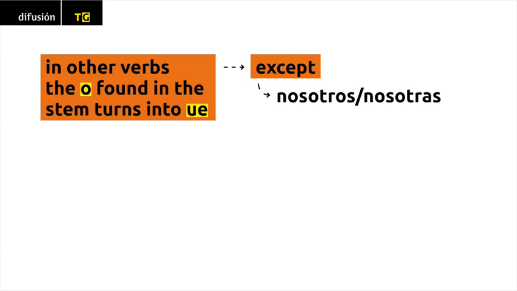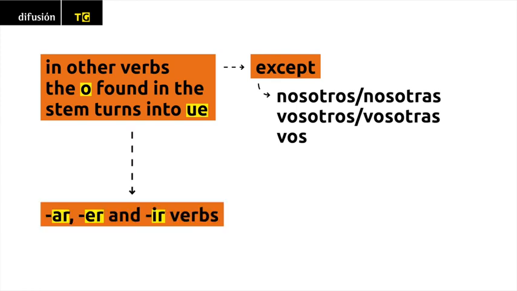In other verbs, the O found in the stem turns into UE once again in all the conjugations except nosotros, nosotras, vosotros, vosotras, vos. This kind of stem change can take place in AR, ER, or IR verbs.